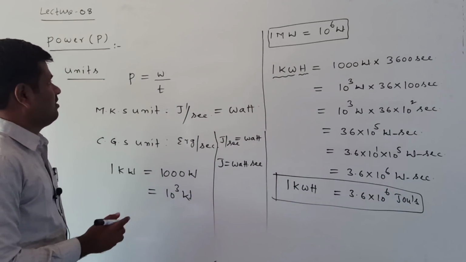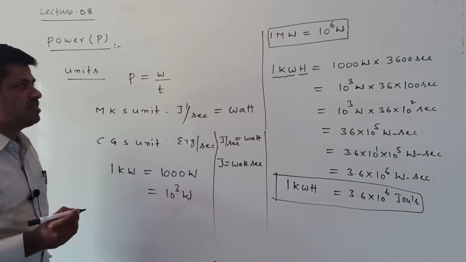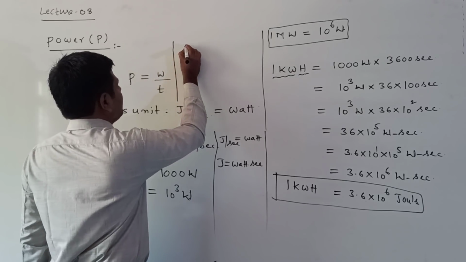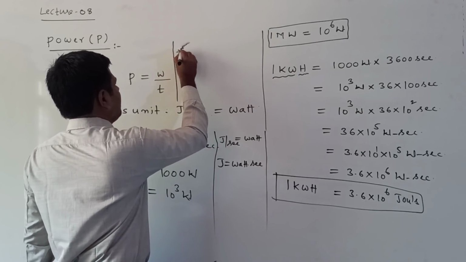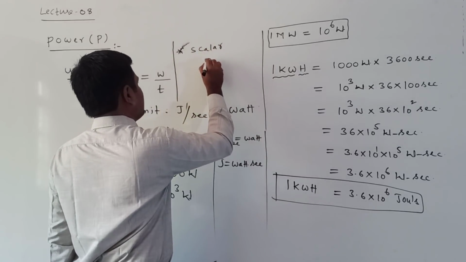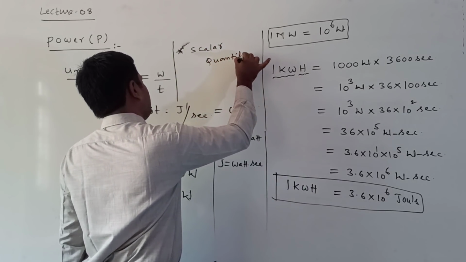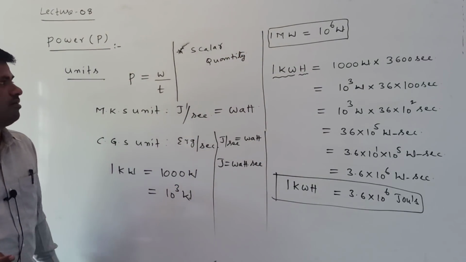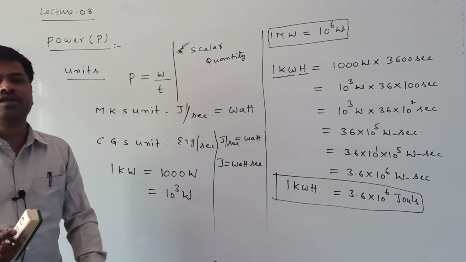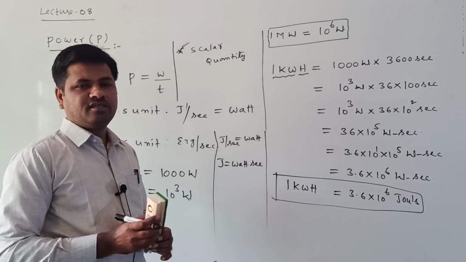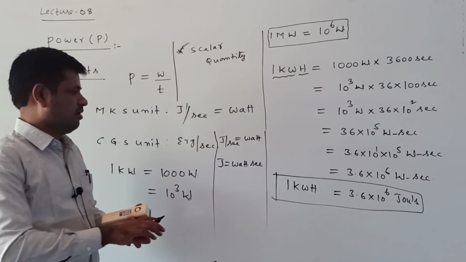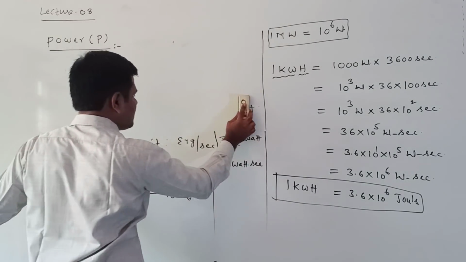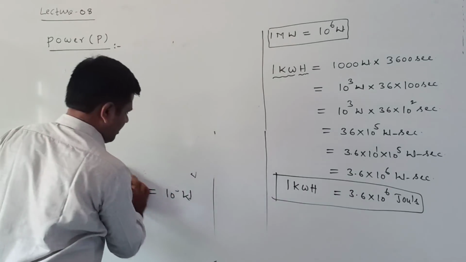Now this power is which quantity? It has no direction. It has only magnitude. So power is which quantity here? Power is a scalar quantity. It has only magnitude but not direction. So that's the reason we say that power is a scalar quantity. Right. This is the total discussion about power: what is power, how many types of power, and what units we use for measuring power. We have discussed it clearly.